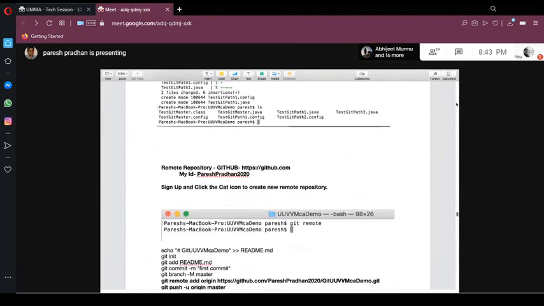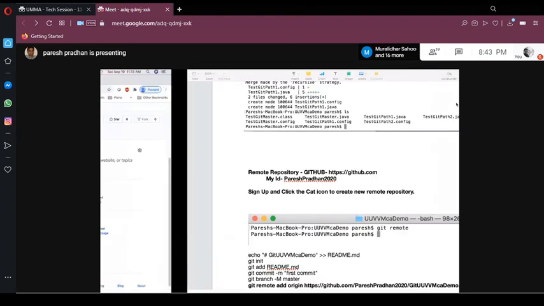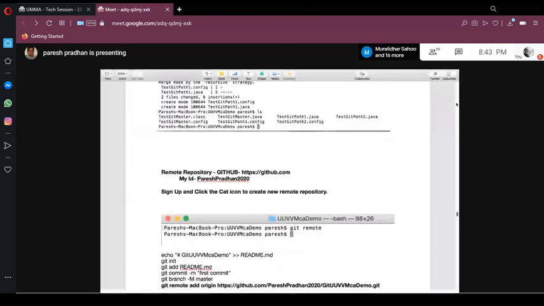I have one question. Sure. Every time we have to merge that, or will that be done automatically? I'll show you the merge concept, from the remote repository or local repository you are talking about. Both. Whenever there are code changes, it will merge. If there is no change, it will not merge anything.